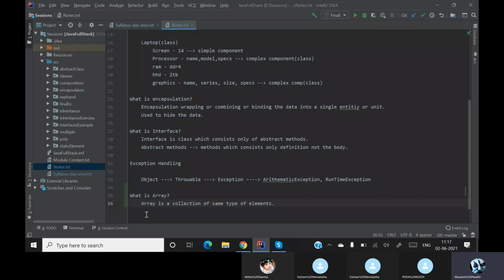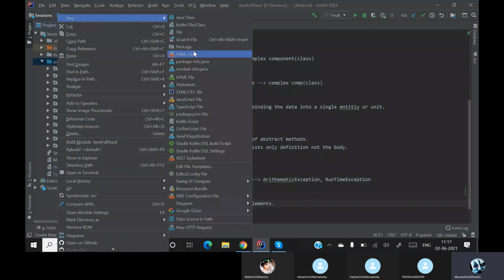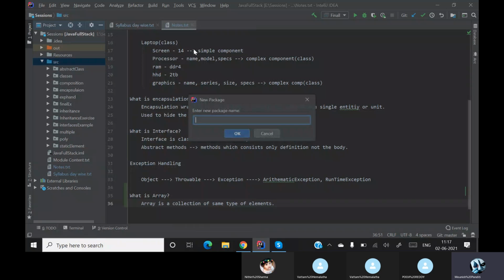So why do you need arrays? The first question is, why do you need arrays? Arrays are basically used for storing multiple objects.